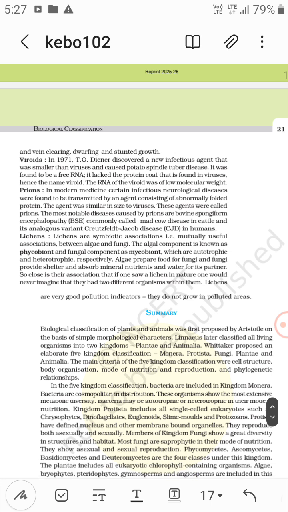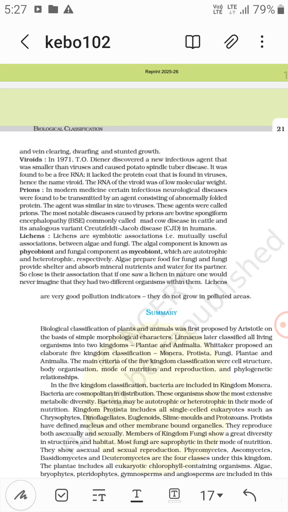Now viroids. In 1971, T.O. Diener discovered a new infectious agent that was smaller than viruses and caused potato spindle tuber disease. It was found to be a free RNA. It lacked the protein coat that is found in viruses, hence the name viroid. The RNA of the viroid was of low molecular weight.